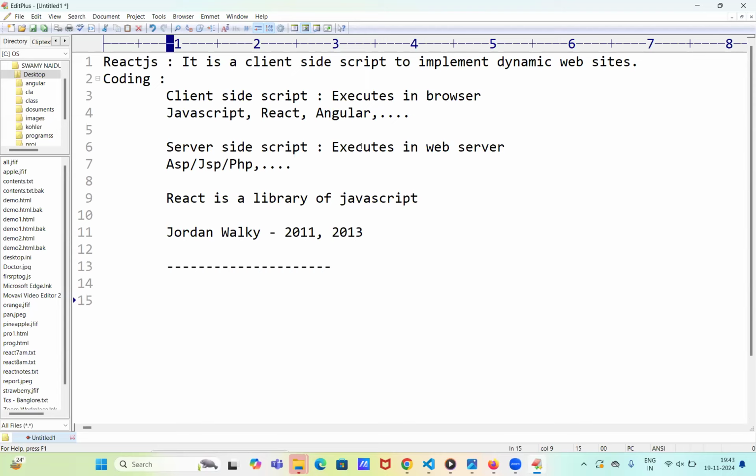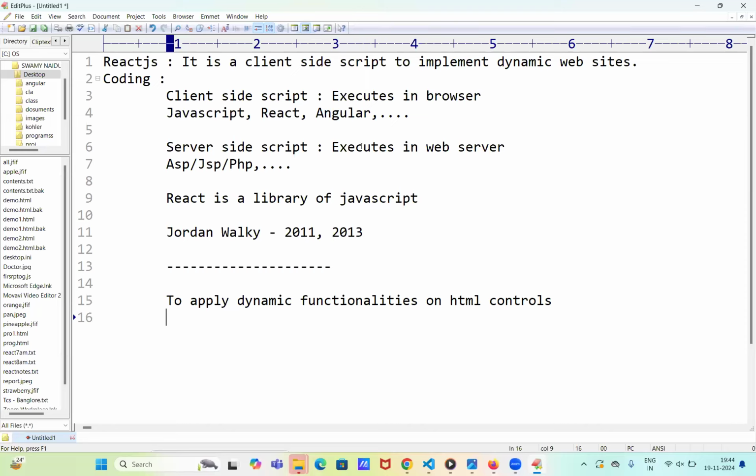Now, what are the features we have in React.js? Before that, why are we using client side scripting languages? The first point is to apply dynamic functionalities on HTML controls.